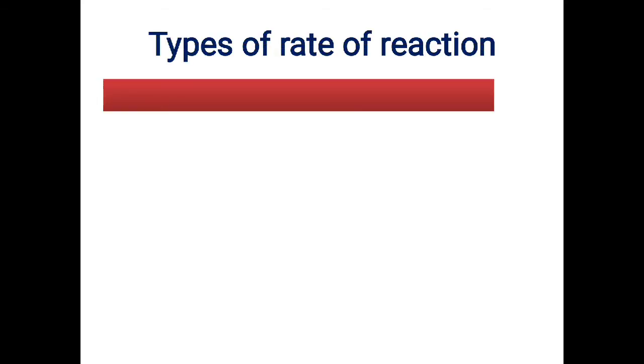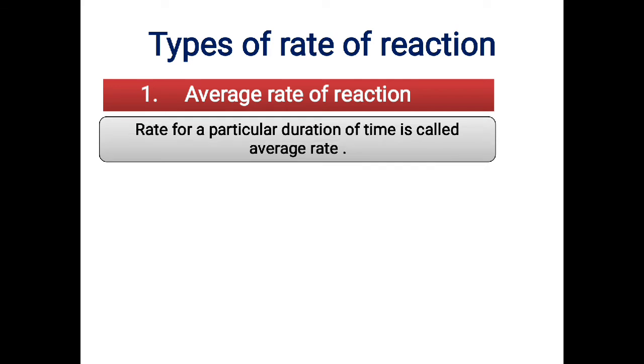So let us learn about the types of rate of the reaction. The first one is the average rate of the reaction. The rate of a reaction for a particular duration of time is what we call the average rate. When I say a particular duration, we are talking about a large interval of time. So when you measure for 1 hour, 2 hours, 3 hours, you are measuring for a long time. That is what we call the average rate of the reaction.